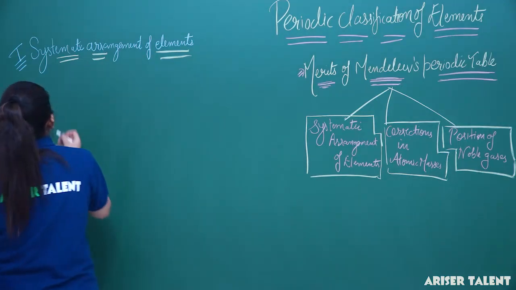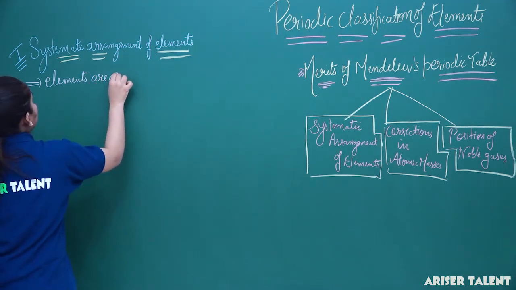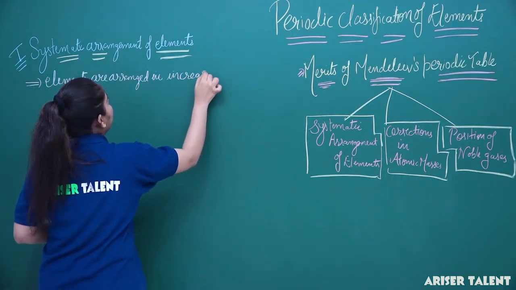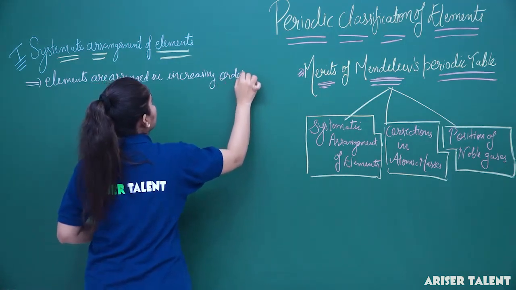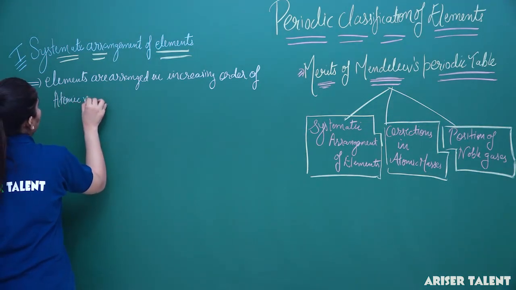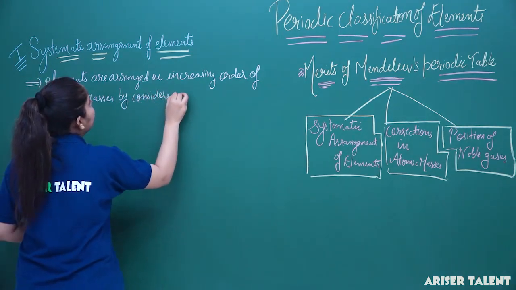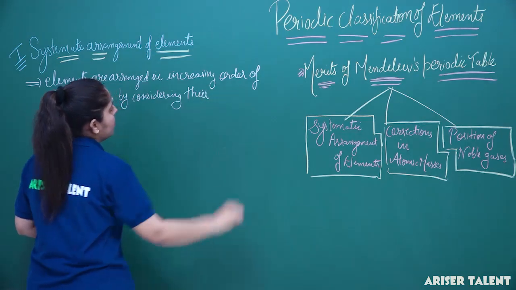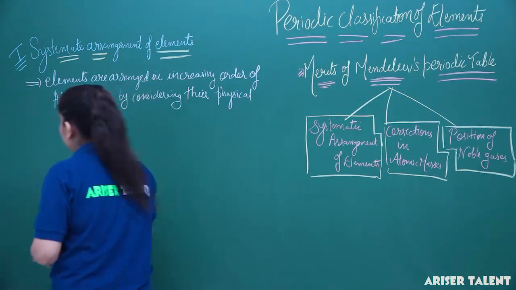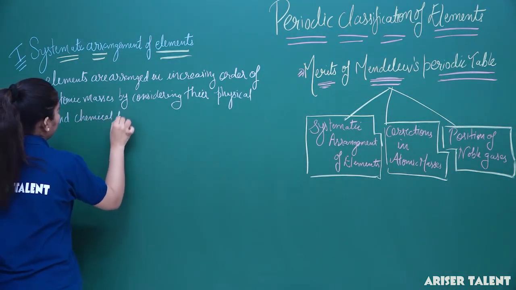So, what has he said about this? Elements are arranged in increasing order of atomic weight, or we can say increasing order of atomic masses, by considering their physical and chemical properties.